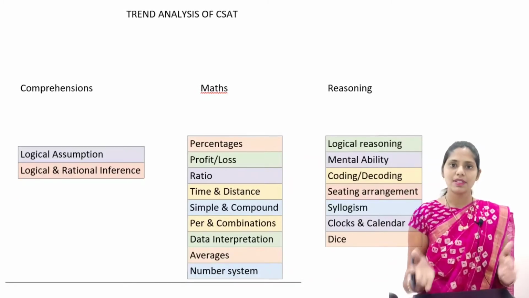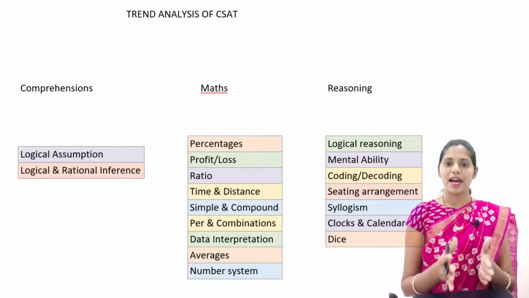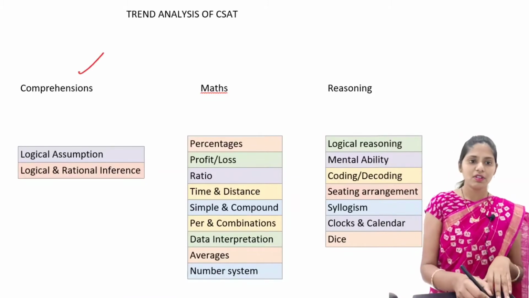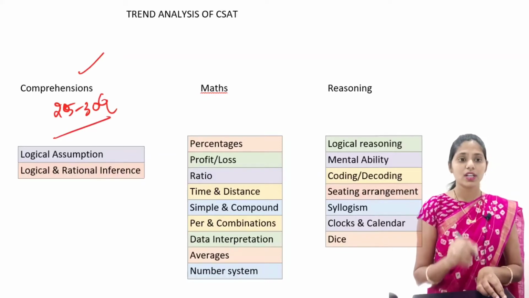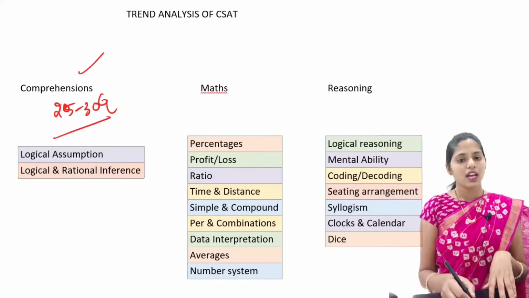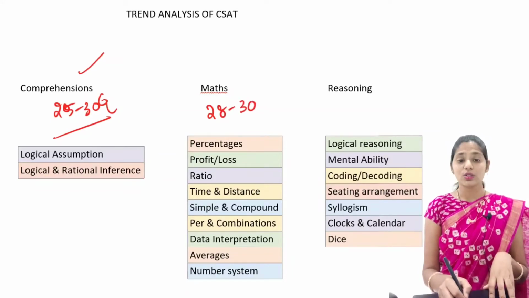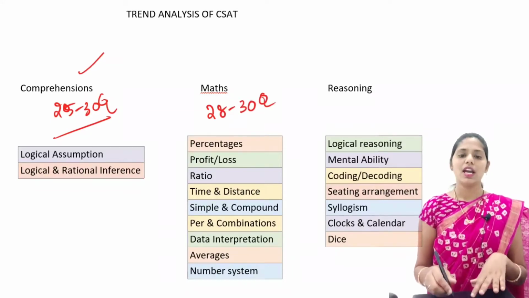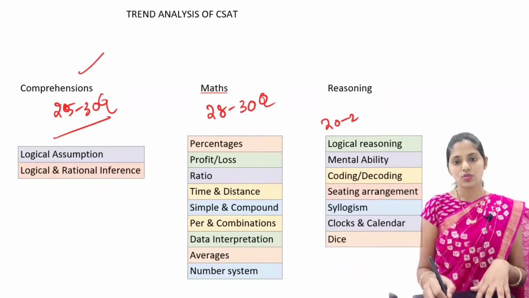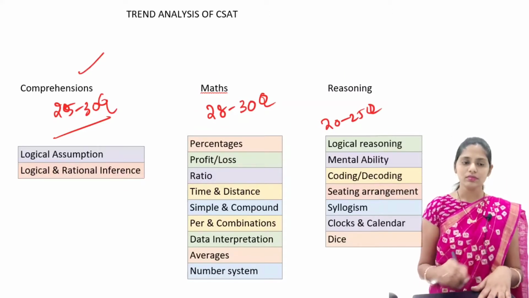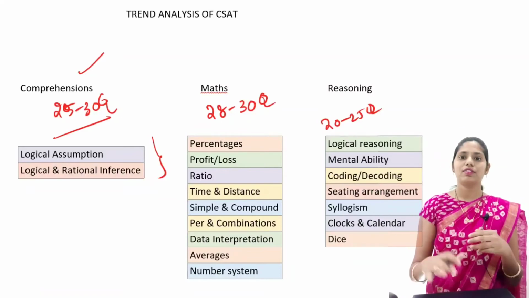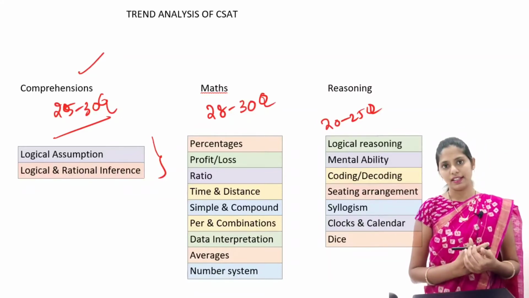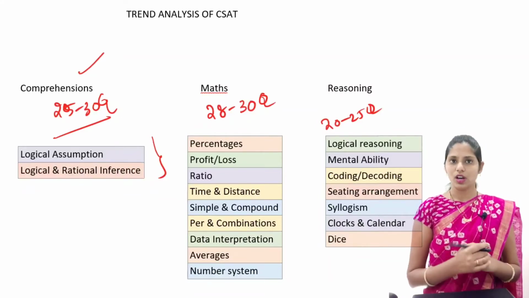This CSAT syllabus can be divided into comprehensions, maths and reasoning. Every year from comprehensions you can get 25 to 30 questions. In maths you can get 28 to 30 questions every year. And in reasoning you can get 20 to 25 questions. Okay, and if you are good at English and if you are reading articles in the newspaper daily, then you can easily do these comprehensions.